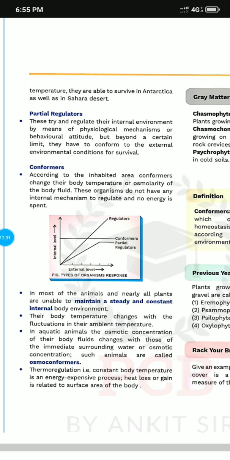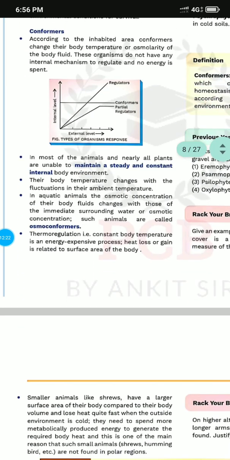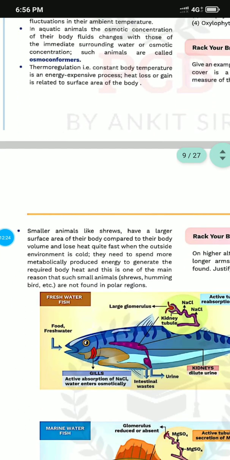So thermoregulation, a constant body temperature, is an energy-expensive process. Sometimes heat loss is there, sometimes gain is there, and the surface area of the body also matters. So basically the three organisms are regulator, conformer, and partial regulator. Now you already understood these things.